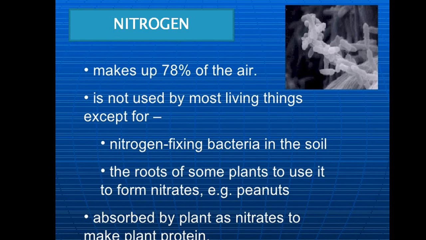So what do these bacteria do? These bacteria convert the atmospheric nitrogen into the soluble form. Now from the soil, the plants absorb it and they use it for their growth. Now when we consume those plants, which are known as leguminous plants like beans and peanuts, we are getting the nitrogen, and that is how the nitrogen is absorbed by the animals from the plants.